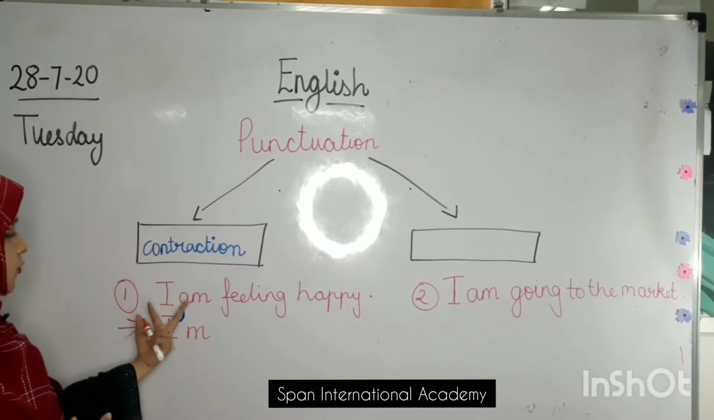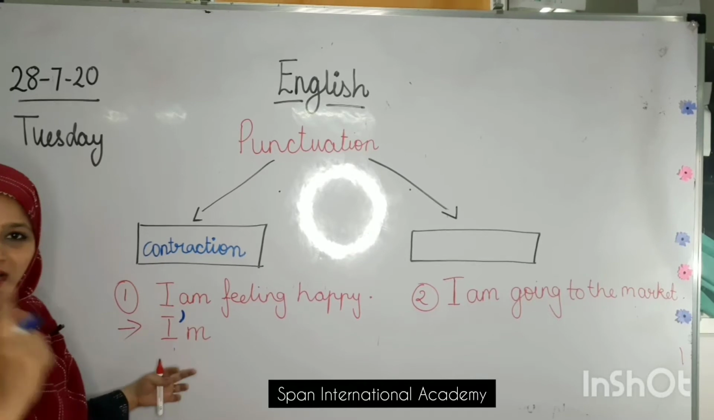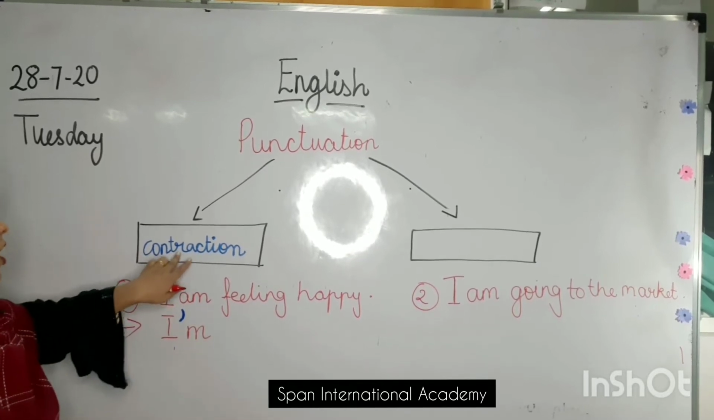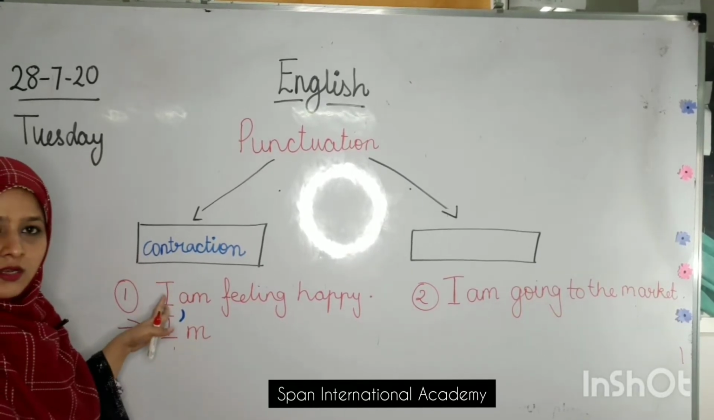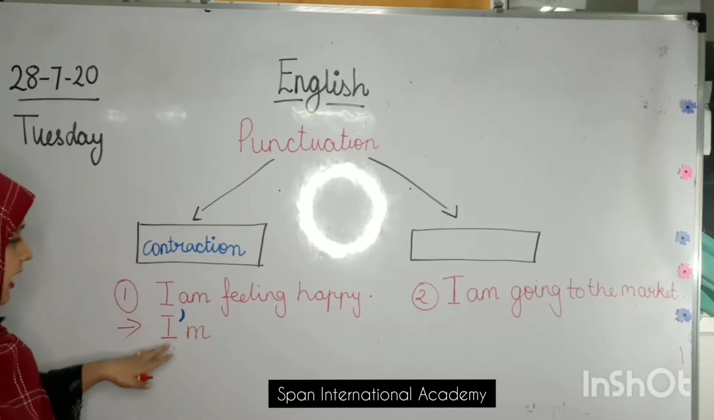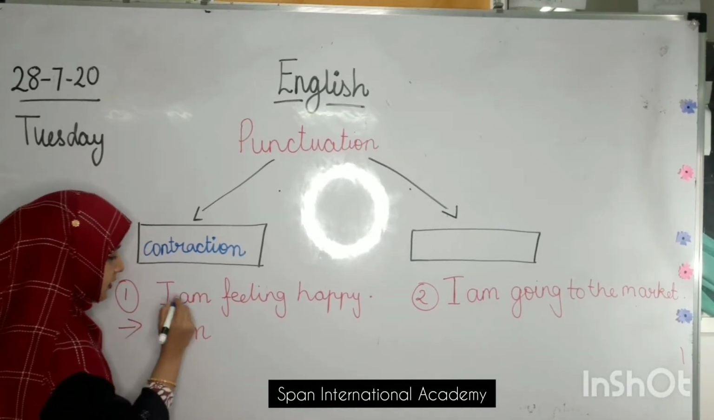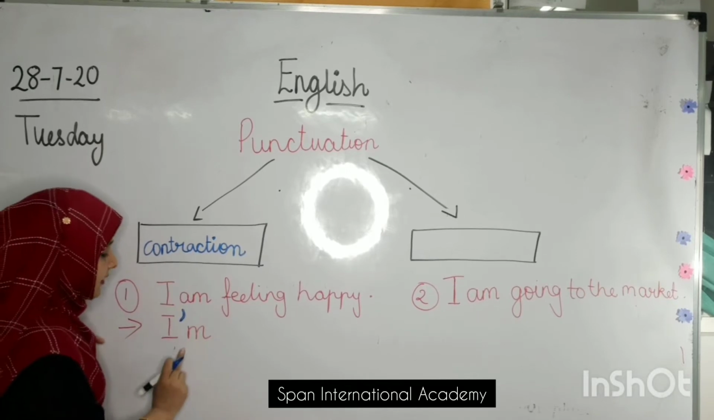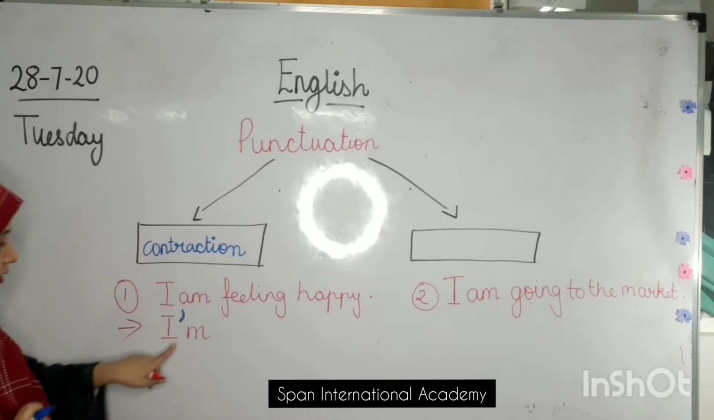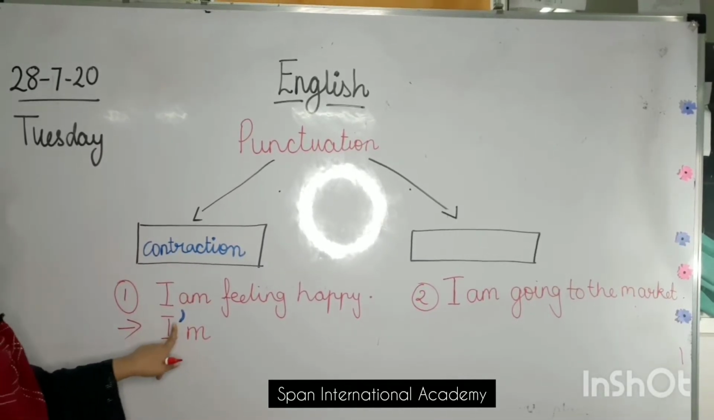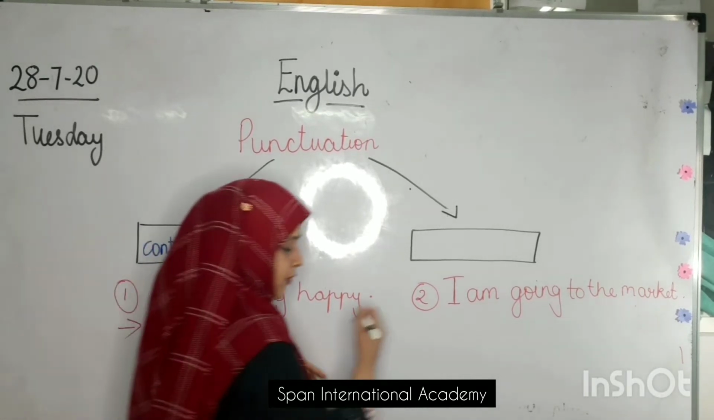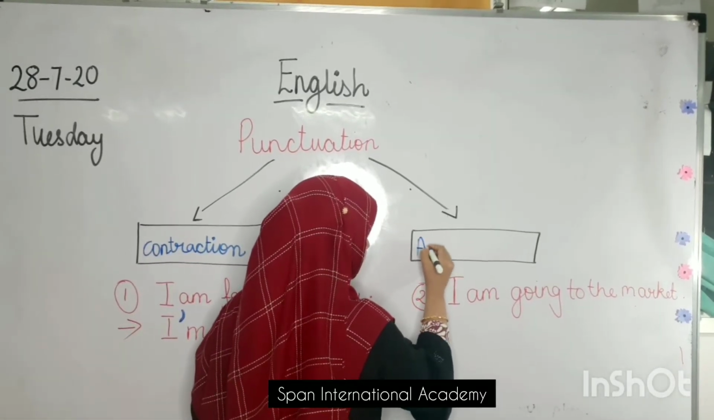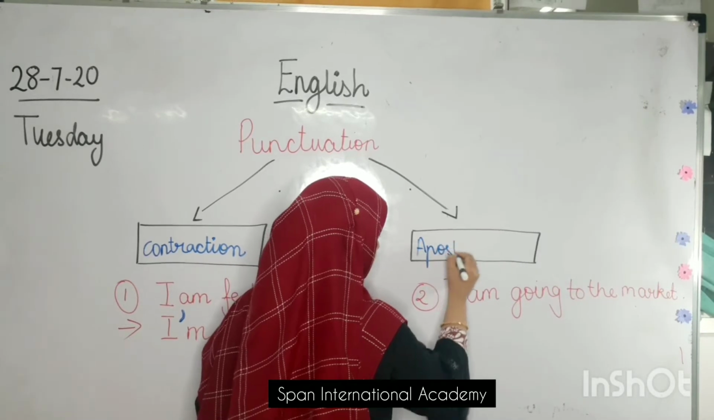When two big words are made into one small word, it is called contraction. What is it called? Contraction. And this sign which I have put instead of A, when I am not writing A, I have put one sign over here. Can you see this sign in the blue color? That sign is called apostrophe. What is it called? Apostrophe.